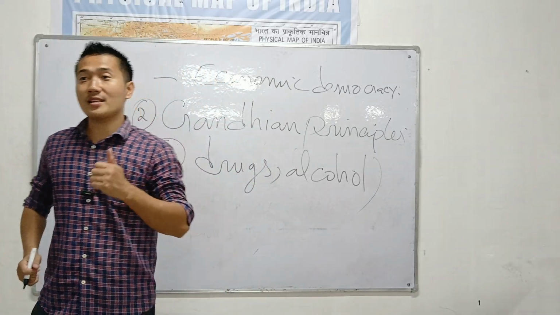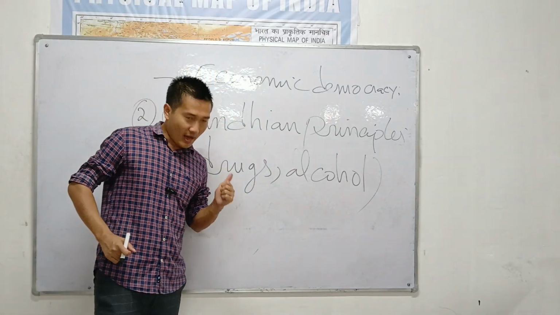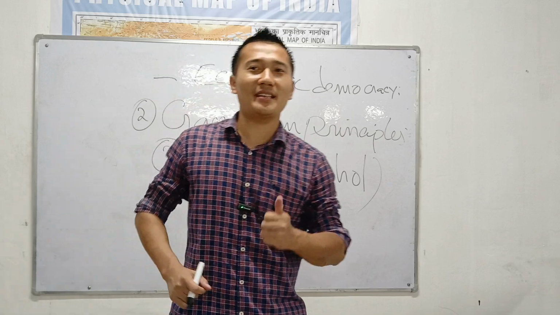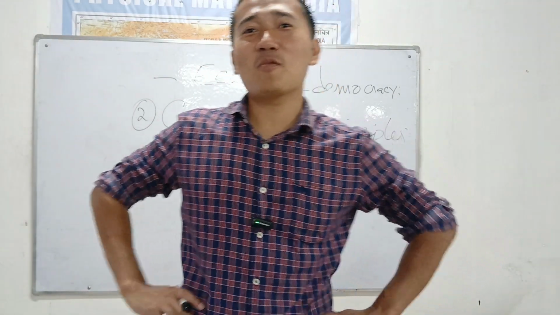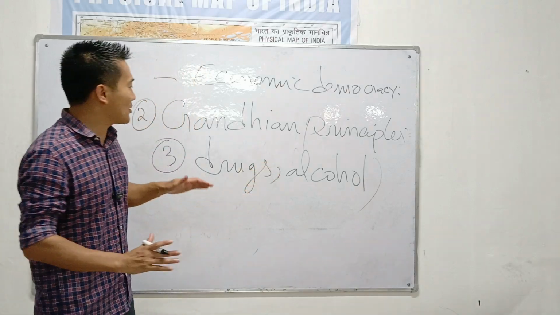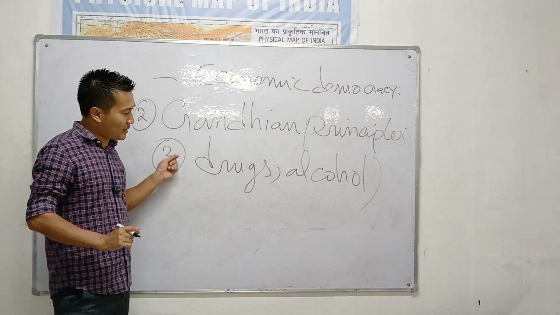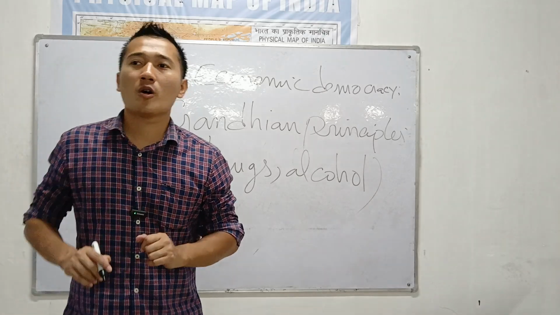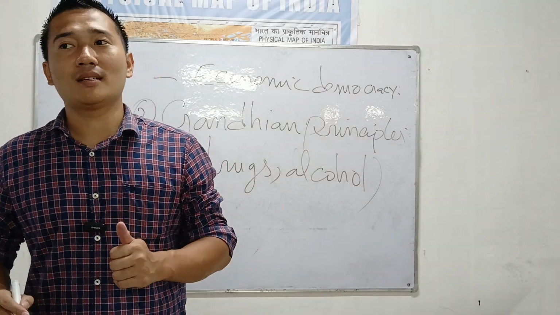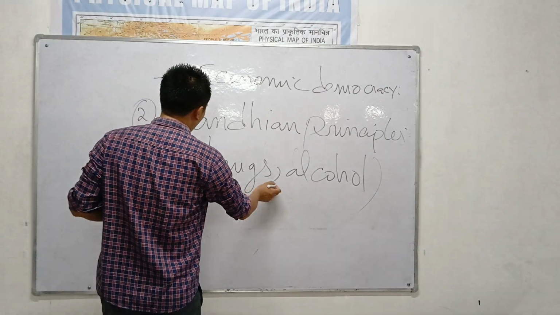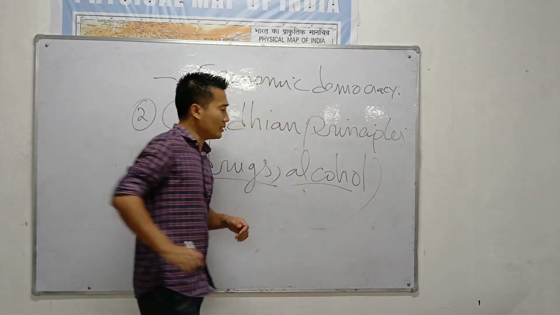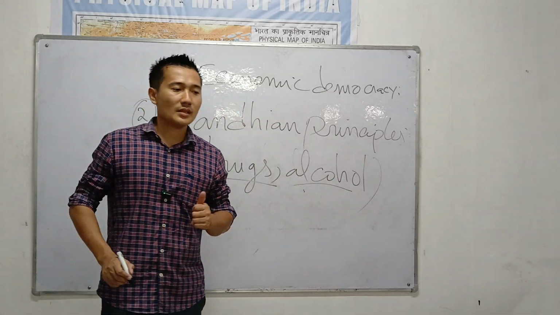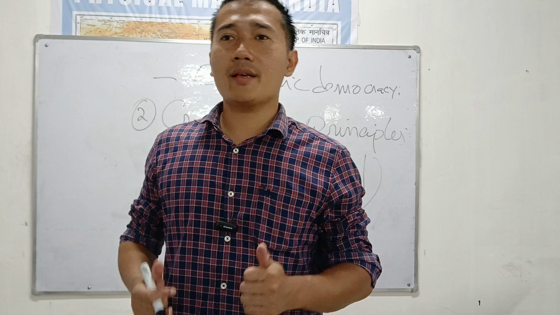To prohibit the consumption of drugs and alcohol. I can see now in the LDB Act in Nagaland, we're discussing this. Mahatma Gandhi was really against the consumption of drugs and alcohol. To prohibit the consumption of drugs and alcohol is one of the most important objectives of Mahatma Gandhi. This is the reason why, even today, we are fighting against drugs and alcohol.